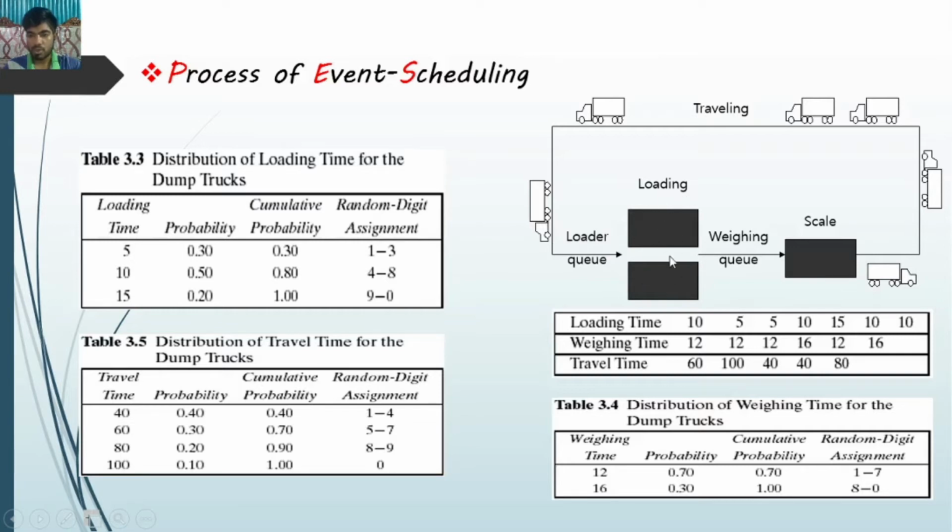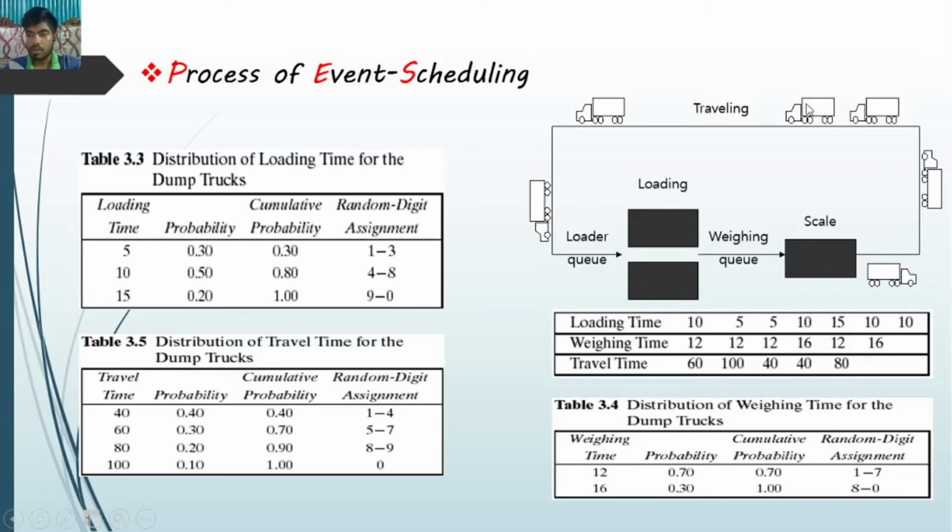There are two loaders. If one loader is free, the queue releases a truck for loading. If both loaders are busy, then the truck waits in the queue until a loader is released. After that it waits here for scaling.